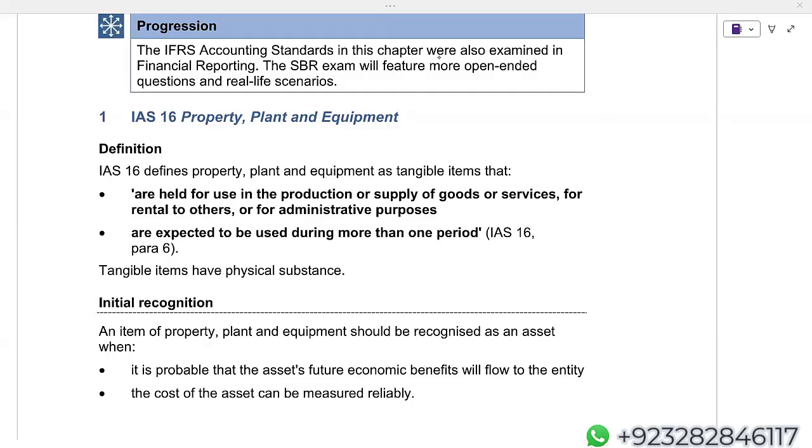Another example, I'll show you each and everything. Just wait. Another example could be, for example, I have sold a property, plant and equipment. And there's a gain and there could be a loss on disposal. So previously we used to write that this gain or loss on the disposal of property, plant and equipment will go to P&L. Perfectly fine, way back when IFRS 18 was not there. Now, if you are writing that gain or loss on disposal of property, plant and equipment will go to the income statement, this is incomplete drafting, incomplete knowledge. You have to tell us which category. Here again, the category is going to be the operating category.